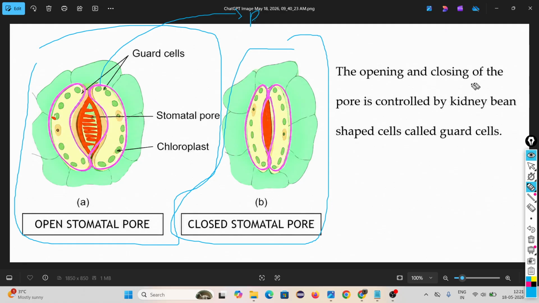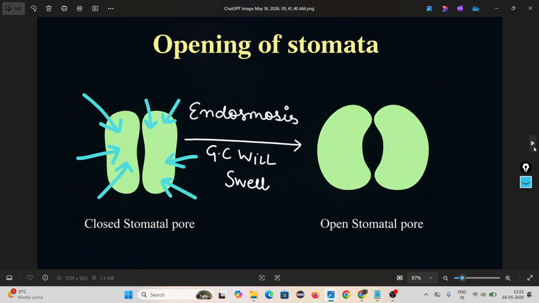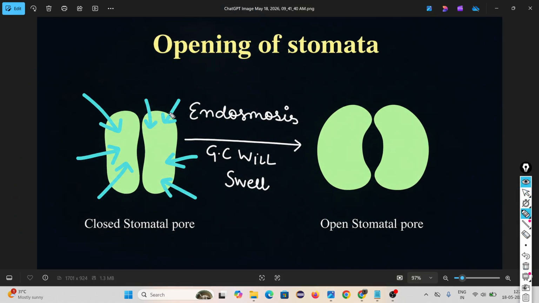Look, the opening and closing of the pore is controlled by kidney bean shaped cells called guard cells. Okay, if someone asks you the question, the opening and closing of stomata is done by whom? Guard cell. How is this happening? Look, suppose this is the opening of stomata. Look how stomata is opening.